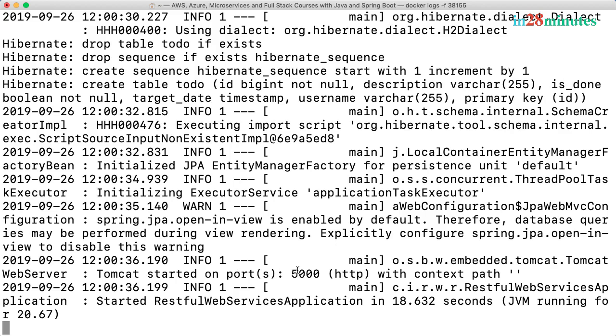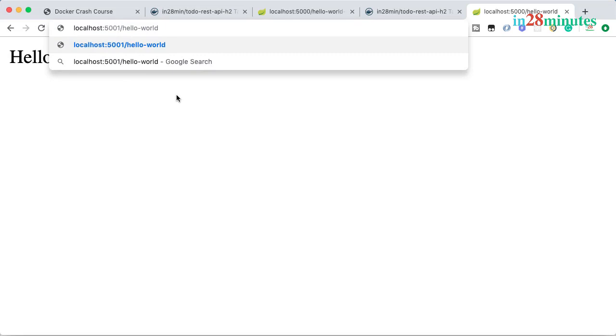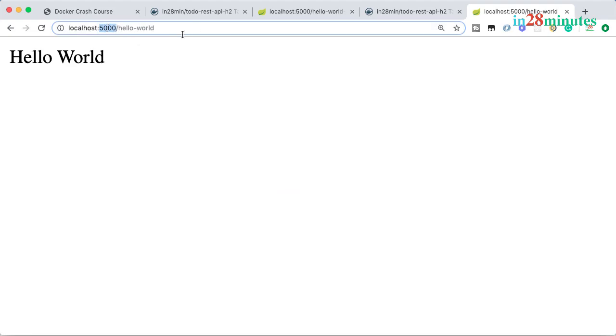Cool. The Tomcat has started on port 5000, it says, right? But how do we access it? The way we can access that is not by 5000. You would see that the way we would need to access it is by using 5001. So if I do 5001, you would also get hello world back. So now we have 2 instances of the application running. One on 5000, the other one on 5001.